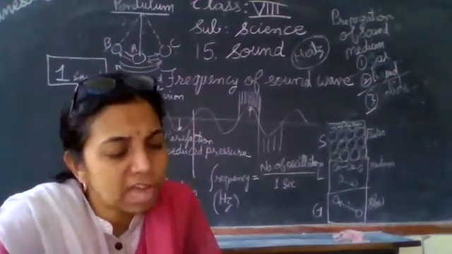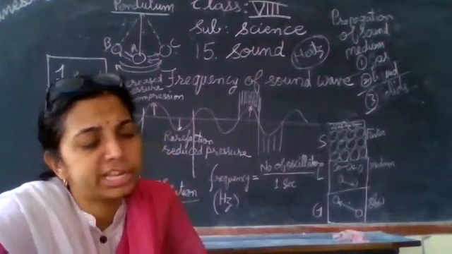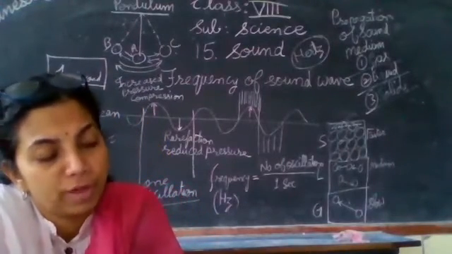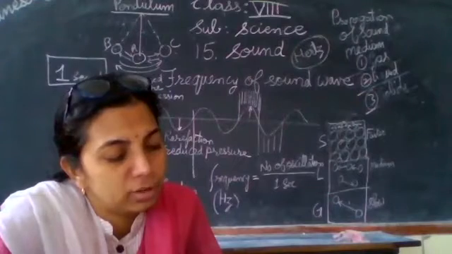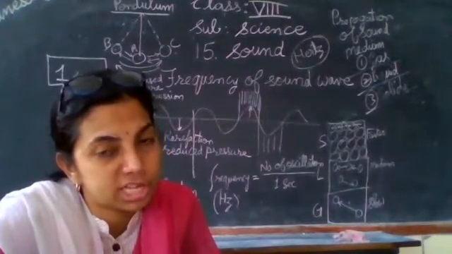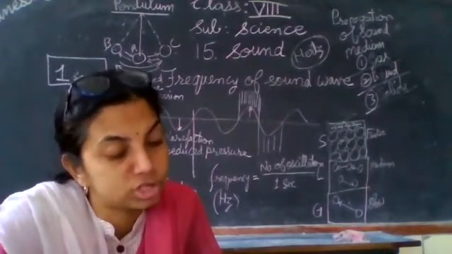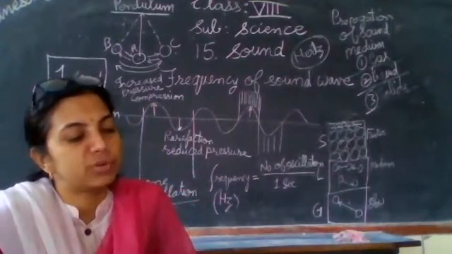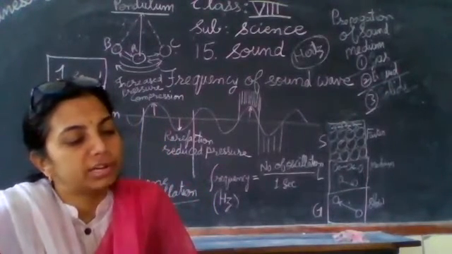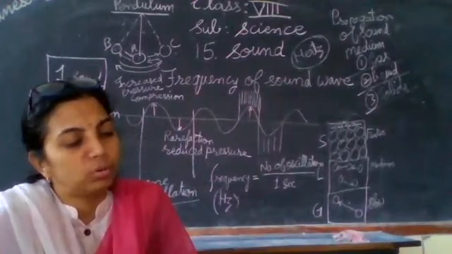Sound waves of different frequencies produce different waves, and because of that, different notes are created, musical notes also. And in the field of music, various musical instruments are used for creation of sound notes.